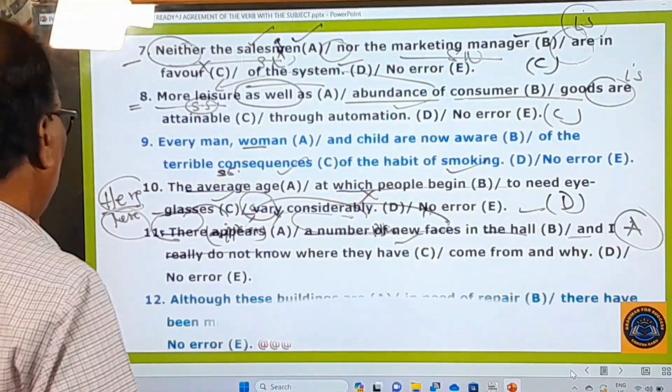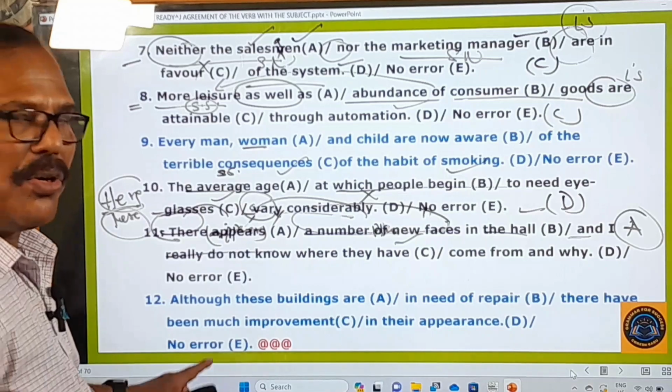Okay, and one more is given for you. You have to solve this on your own.